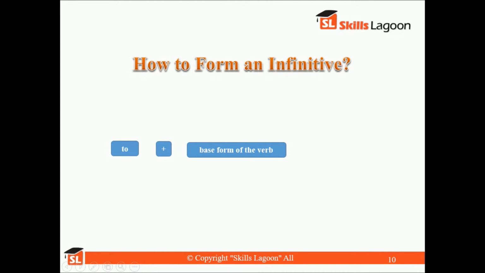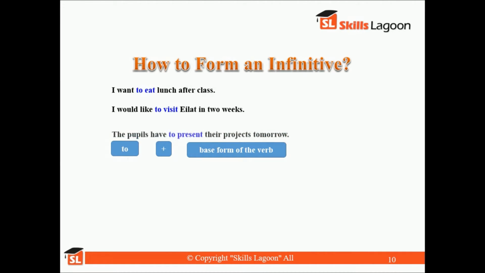So now our next topic is how to form an infinitive. There are some examples of infinitives. For example, I want to eat lunch after class. I would like to visit Iliad in 2 weeks. The pupils have to present their projects tomorrow. So infinitives are formed with the help of to plus the base form of the verb.